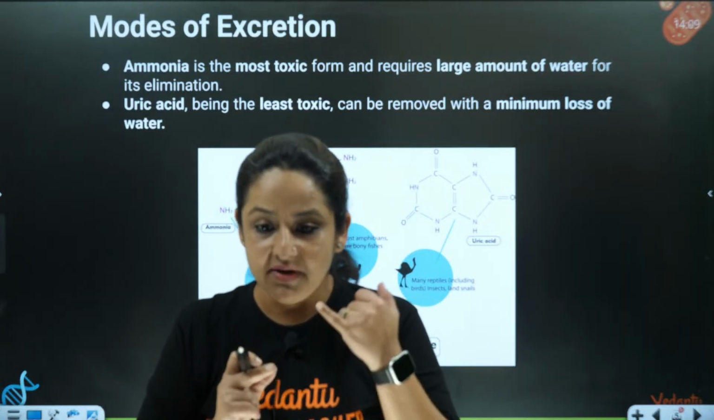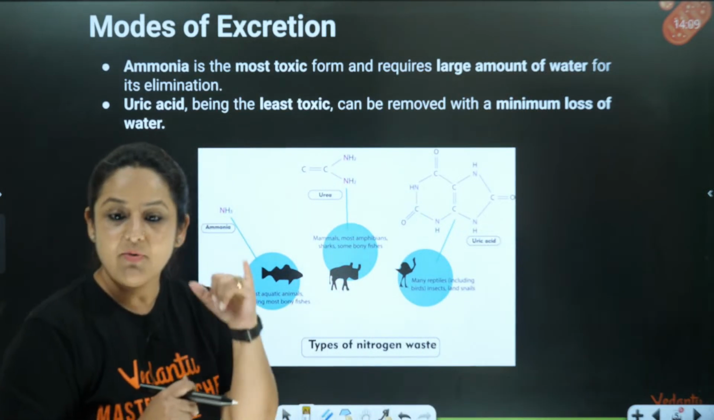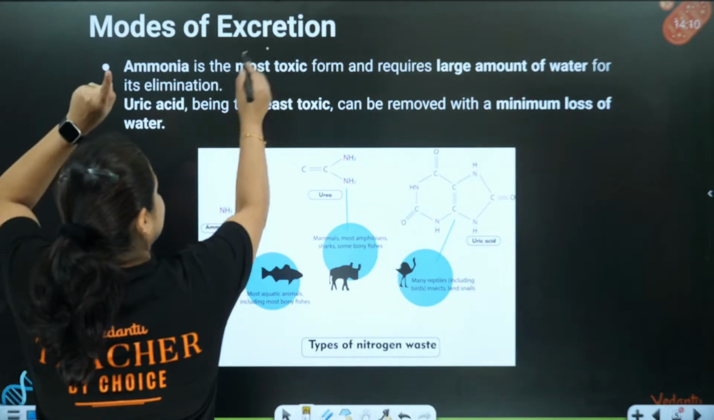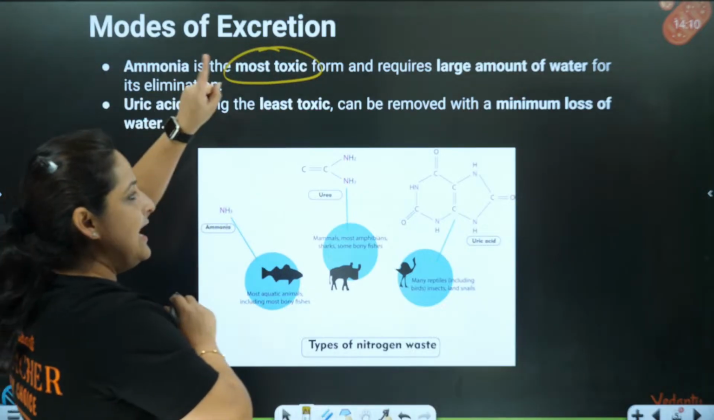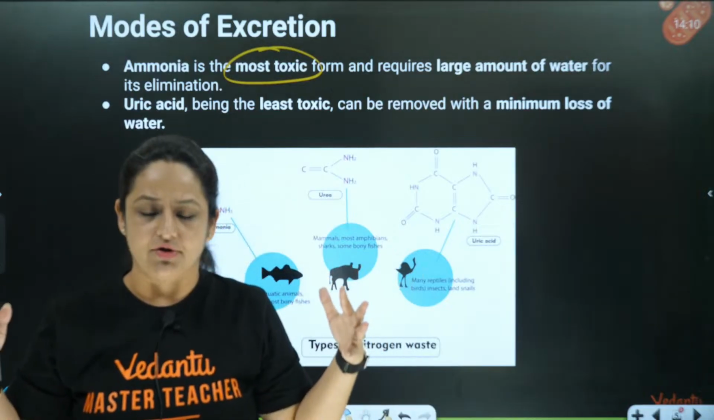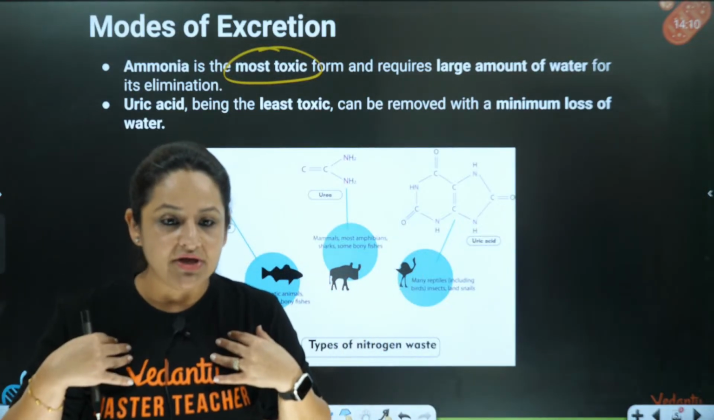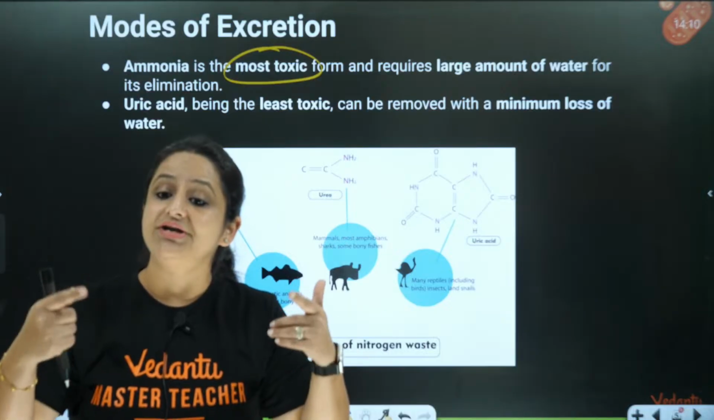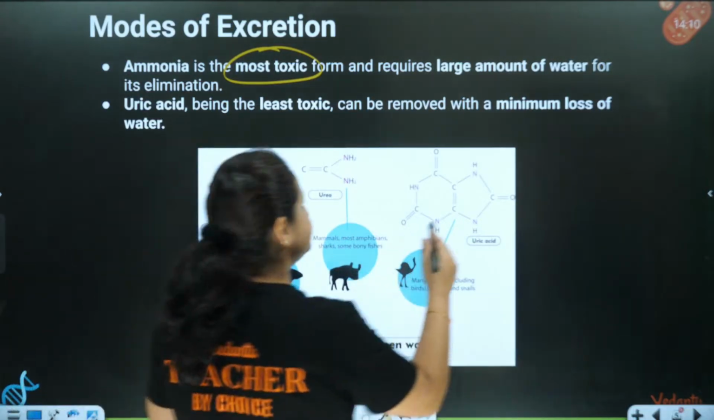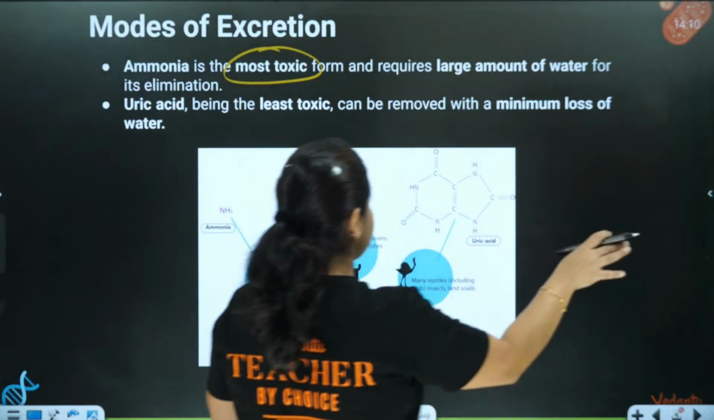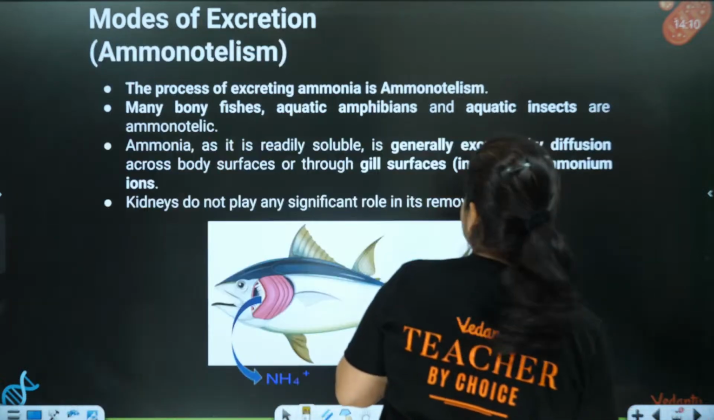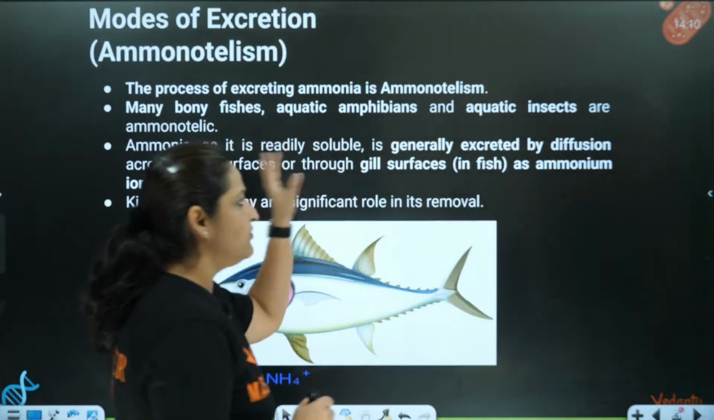Now, let's understand the examples about ammonia. Ammonia is number 1. There are some points that you have to understand. Keep on understanding with me. Number 1, ammonia is the most toxic form. ठीक है? And for releasing ammonia, you require a very large amount of water. Let's say you are producing ammonia, you will be an ammonotelic organism. So let me write the name over here.